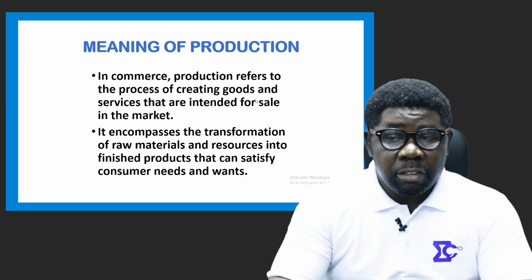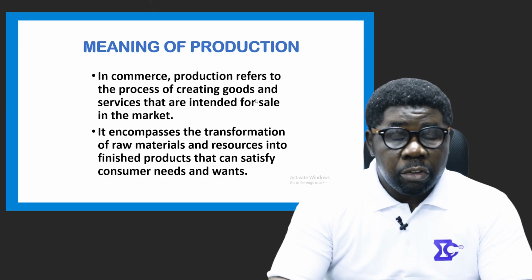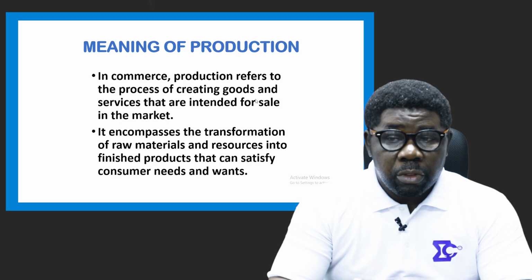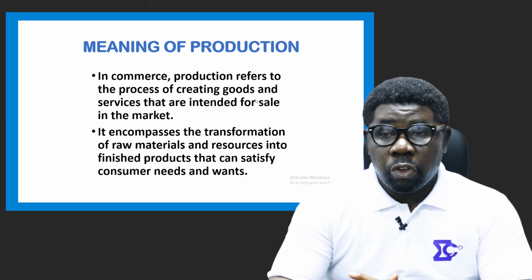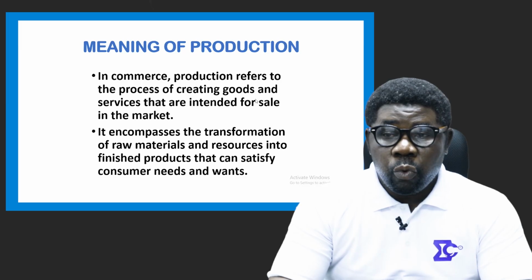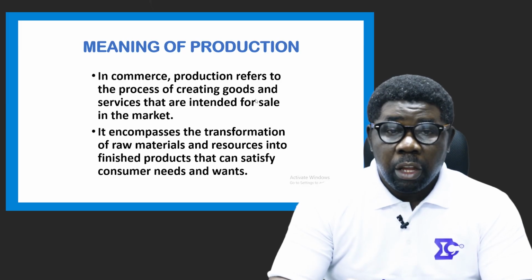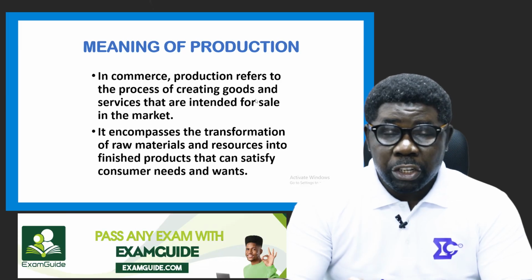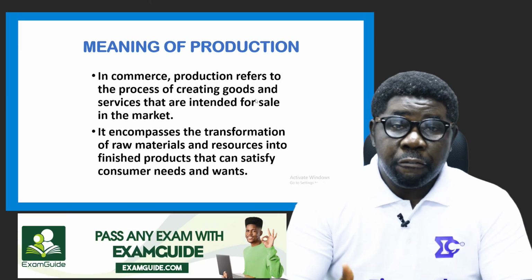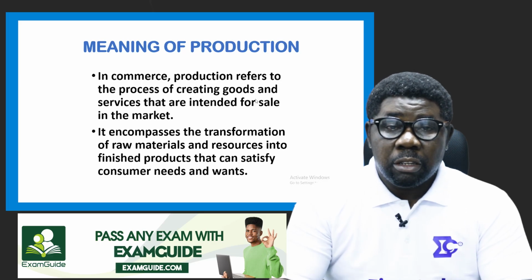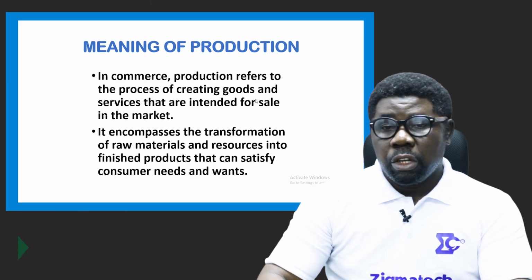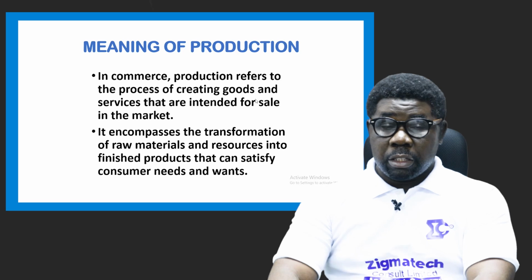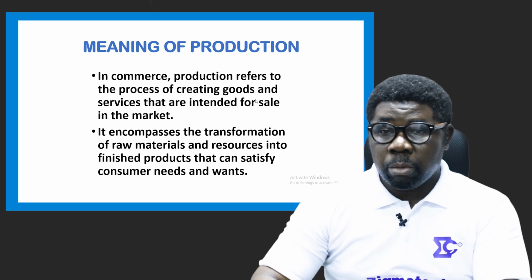So when you say production, as far as you say creation of goods, it means you are trying to transform either an existing product or a fresh one, raw materials, into another form of product that is better off satisfying the needs of the consumer. So that is what we see commerce in the context of what we learned today.